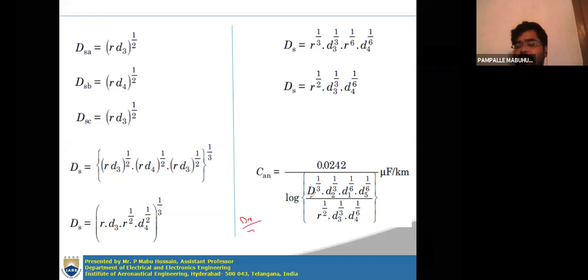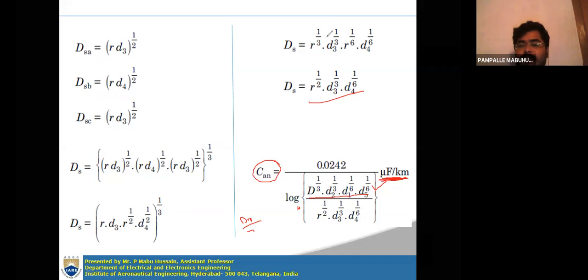The D_m value is this one: capital D whole to the power of 1 by 3, D2 whole to the power of 1 by 3, small d1 whole to the power of 1 by 6, small d5 whole to the power of 1 by 6. And D_s is this value: small r to the power of 1 by 2, D3 whole to the power of 1 by 3, D4 whole to the power of 1 by 6. When it is represented in log to the base 10, the units are microfarad per kilometer. So this is the capacitance calculation for a double circuit transmission line.